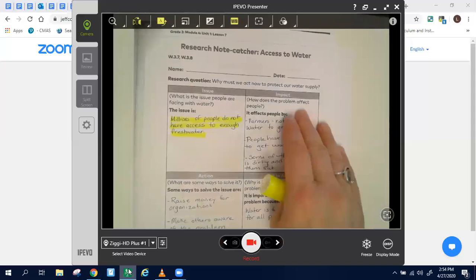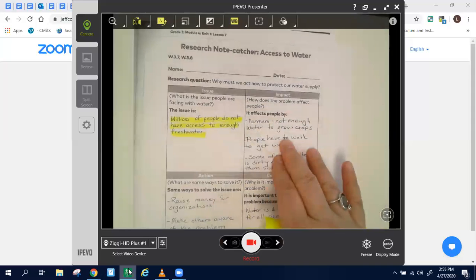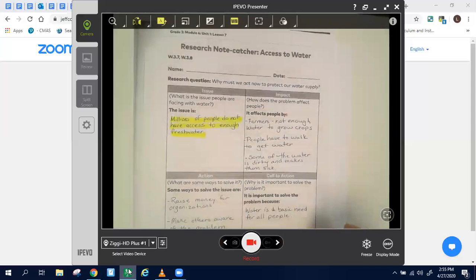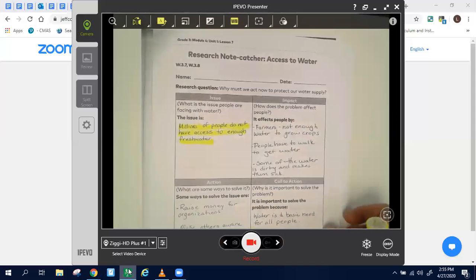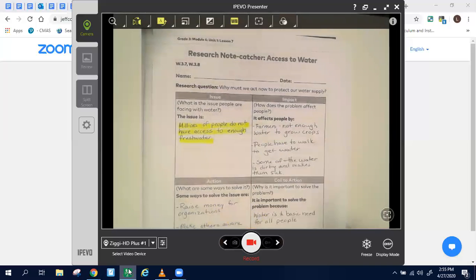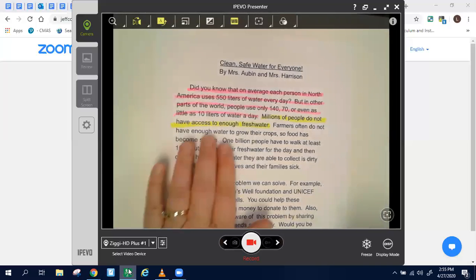So now the rest of this is also going to come from our note catcher. We're going to use the part where it has the impact. How does this problem affect people? Why should people care? Our second guiding question says, how do people convince others to take action to contribute to a better world? Well, nobody's going to care about the issue if they don't really understand how it impacts others and how it impacts them. So this section here is going to help us with this section here.